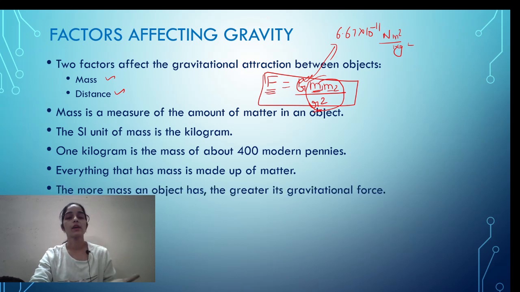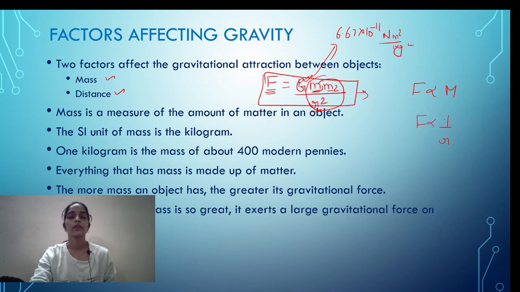The more the mass, the greater will be the attraction, because from here we can directly say that this force is directly proportional to the mass, and inversely proportional to the distance. So if the mass increases, force increases; if the distance increases, the force decreases, because it is inversely proportional. Because the sun's mass is so great, it exerts a larger force.